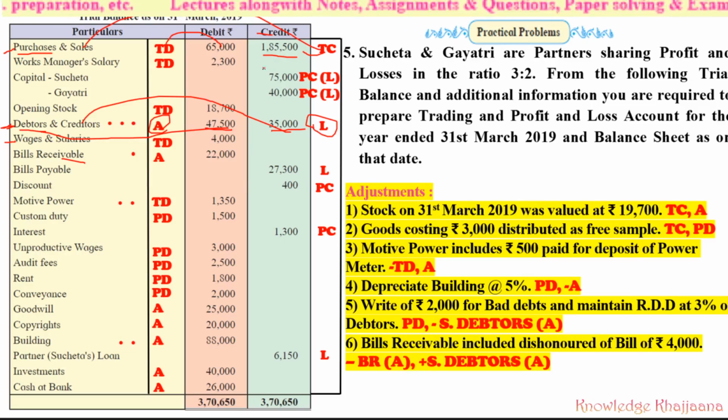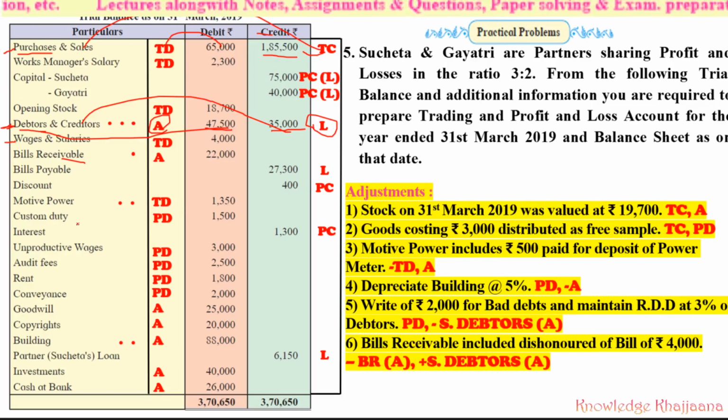Discount is given on the credit side. It means this is the discount they have received, so it will go to the profit and loss account credit side. Then motive power. In my earlier lectures also I have explained what is meant by motive power. When the factory or the business has taken high voltage electricity for furnace, or for burning different things, for production purposes, it will come under the category of motive power. So this will go to the trading account debit side.